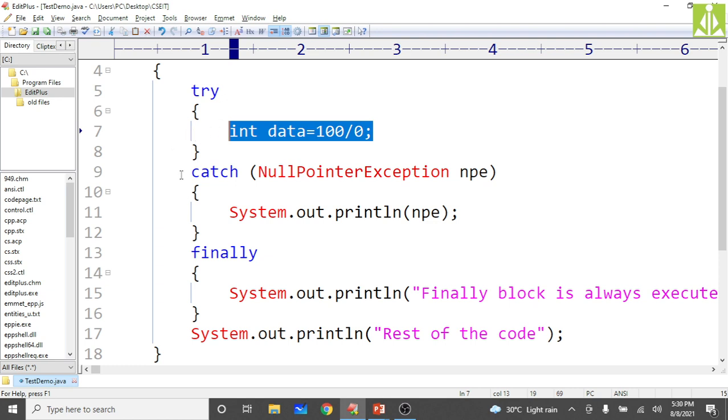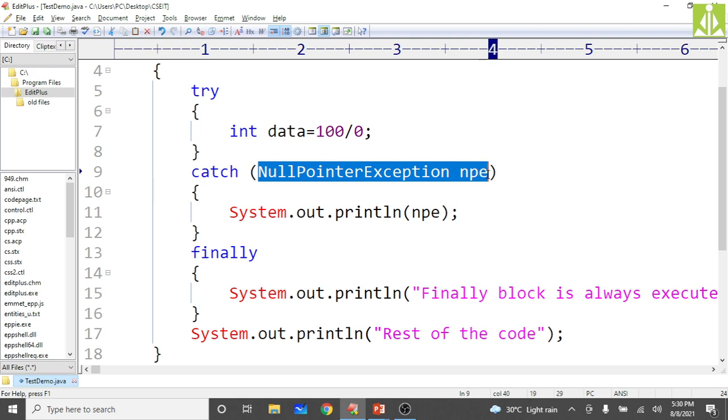So the immediate catch block tries to catch it but fails. Why? Because it is not guarded with proper exception class. Here we are saying null pointer exception. Is the try block generating null pointer exception? No, it is generating arithmetic exception. So this catch block fails to catch it.